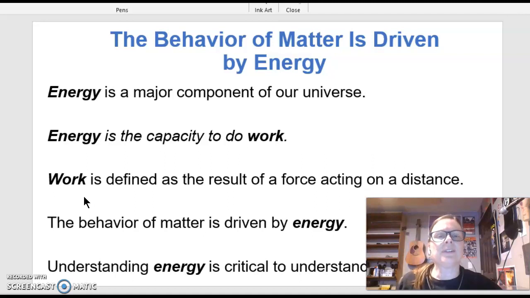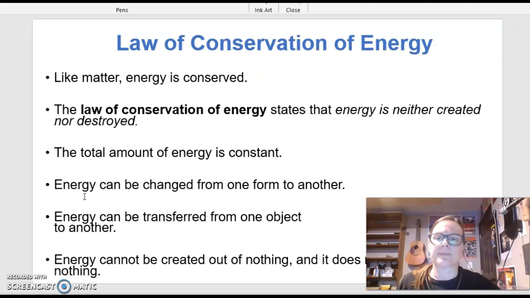Okay, the behavior of matter is driven by energy. Energy is a major component of our universe. Energy is the capacity to do work. Work is defined as the result of a force acting on a distance. The behavior of matter is driven by energy, and understanding energy is critical to understanding chemistry.